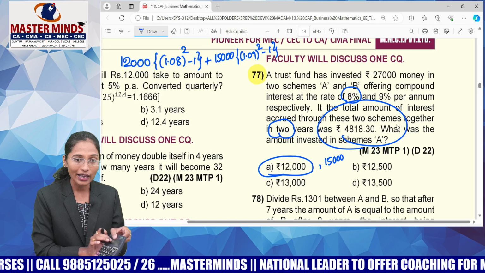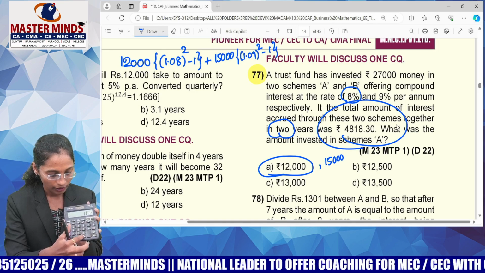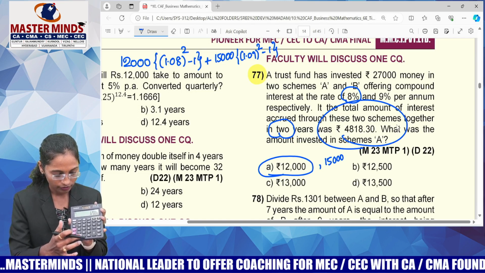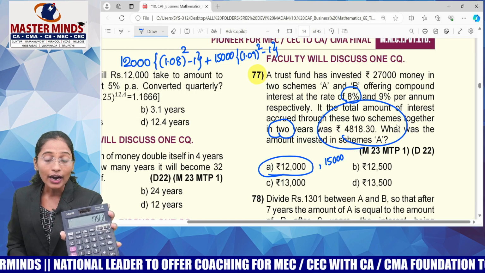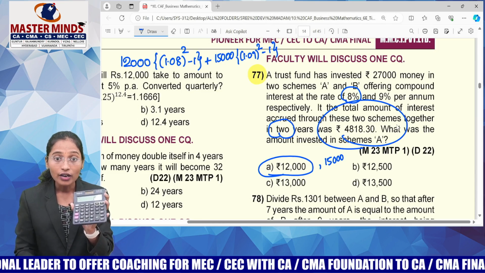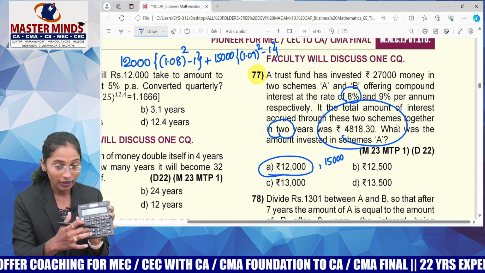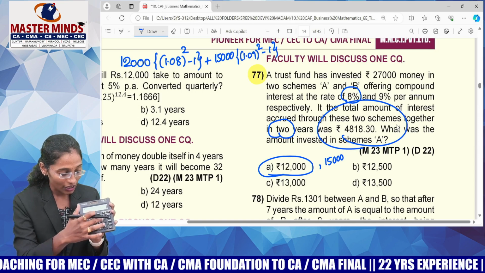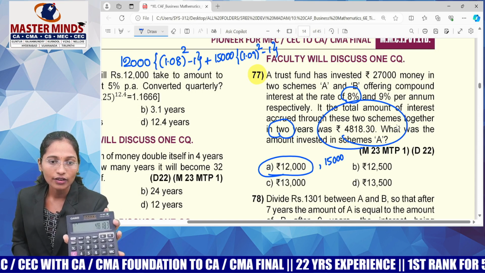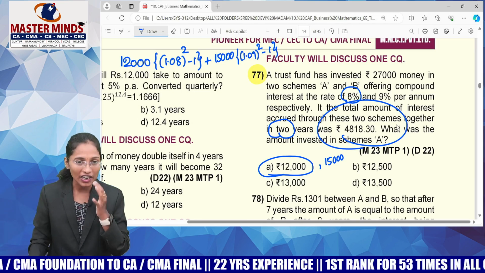4,818.3. Now I am using my calculator. I am entering 1.08 whole square minus 1 into 12,000. This much I got. And I am adding it to my calculator's memory, using M plus. Now 1.09 whole square minus 1 into 15,000. Again M plus, MRC. Have you seen the correct answer? 4,818.3. That's a perfect correct answer.